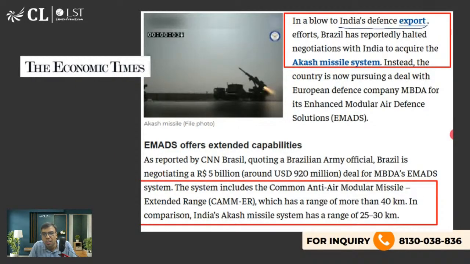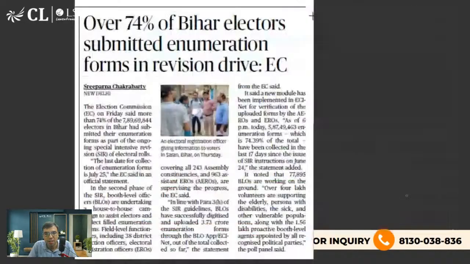In a blow to India's defense export, Brazil has reportedly halted. Brazil is now negotiating this deal for a certain amount. आकाश मिसाइल सिस्टम के बारे में थोड़ा सा पढ़िएगा. Please read about this.